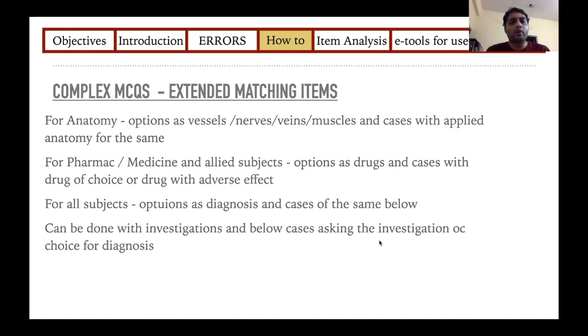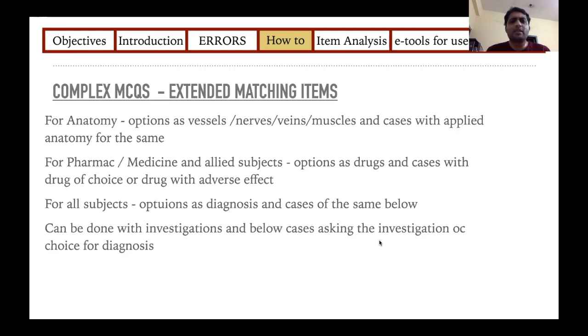If you're doing a question regarding drugs, these questions can be used for all pharmacology and medicine related subjects. All the options can be drugs, and you can have cases where the answer is either the drug of choice, or you're giving a scenario where the patient was given a particular drug and you're trying to highlight the adverse effect of those drugs.